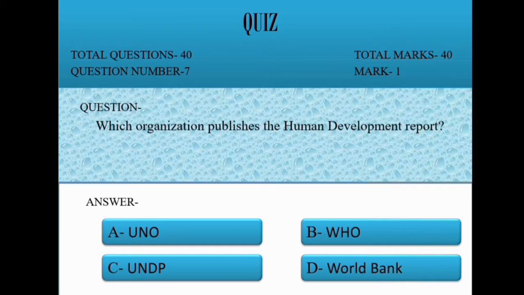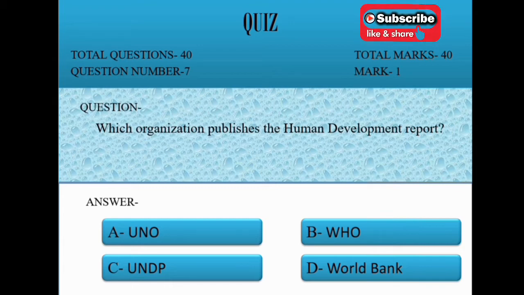Question 7. Which organization publishes the Human Development Report? Option A. UNO. B. WHO. C. UNDP. D. World Bank. Correct option is C. UNDP.